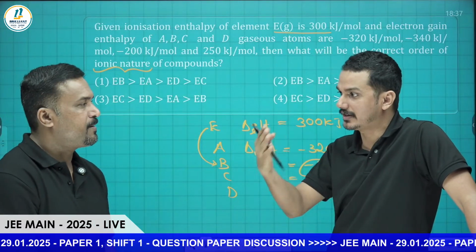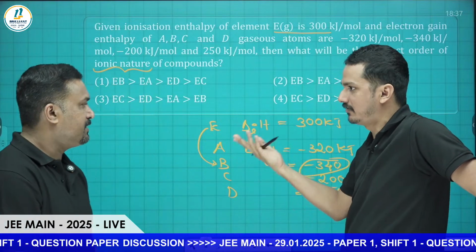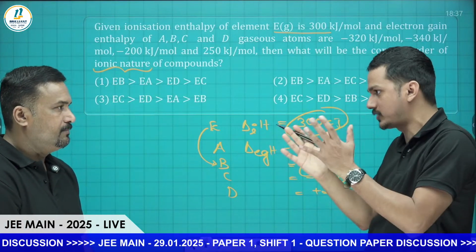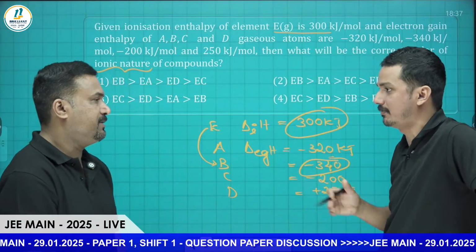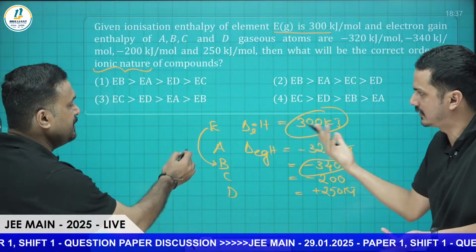Whenever the electronegativity difference increases, ionic character increases. If you are taking 300 and 340, we only have to take the modulus. The more the electronegativity difference, the more will be the ionic character. So this will be the most.